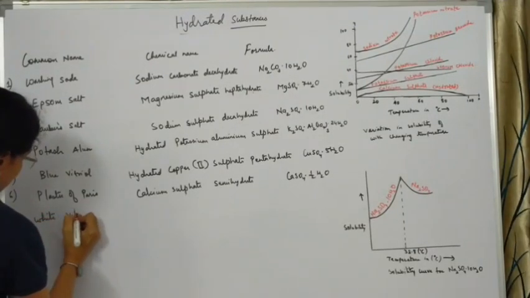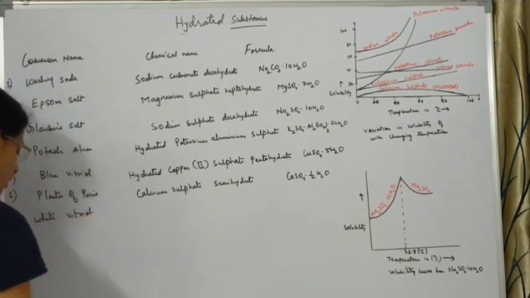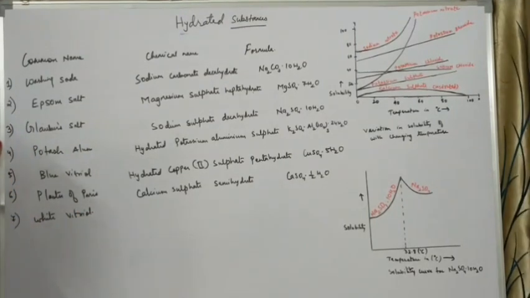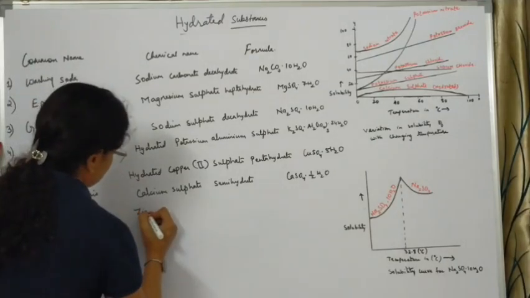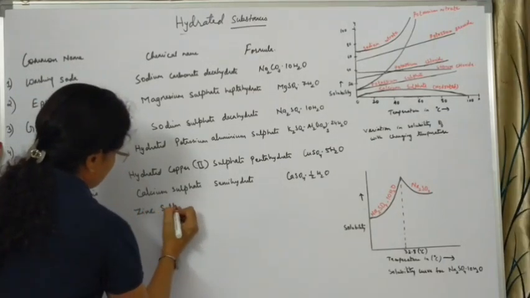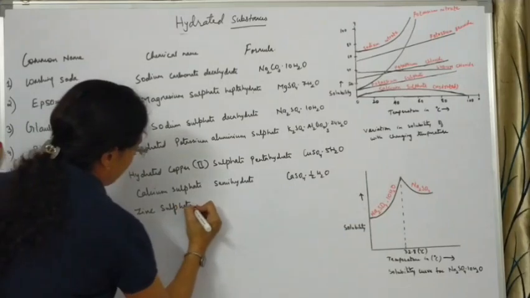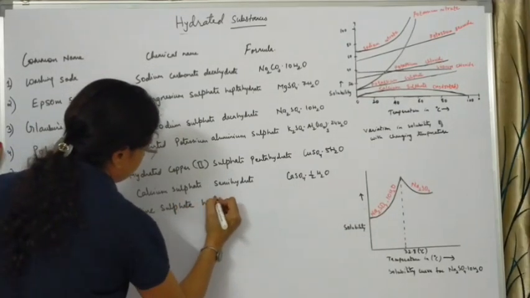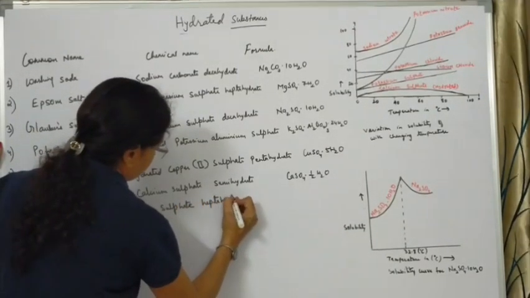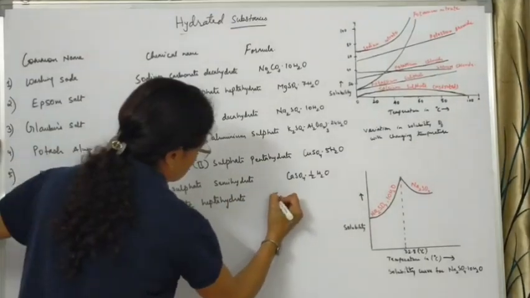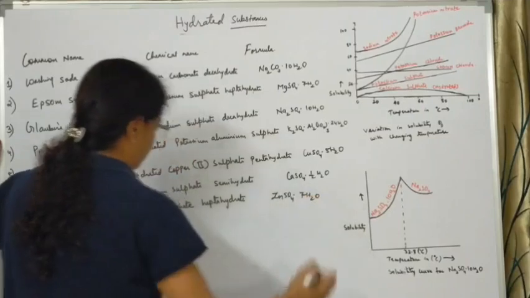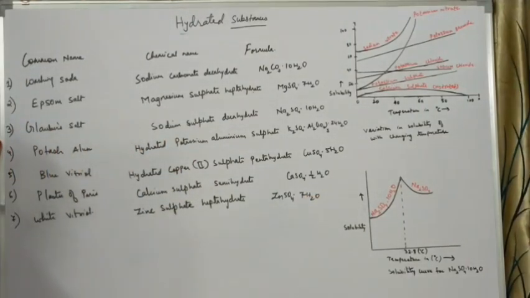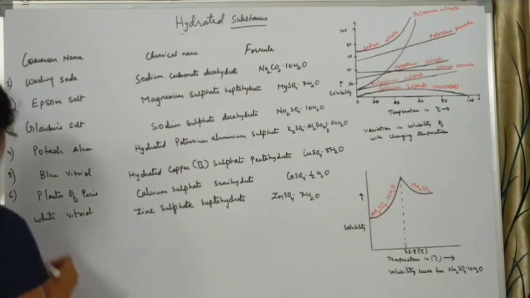Then we have the white vitriol. Now white vitriol is nothing but zinc sulfate containing 7 molecules of water of crystallization. So zinc sulfate heptahydrate. So the formula will be ZnSO4.7H2O. The last example we have is the gypsum salt.